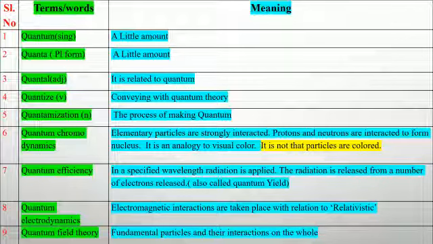Number eight, quantum electrodynamics. The electromagnetic interactions take place in relation to relativity. Number nine, the last one, is quantum field theory, which means fundamental particles and their interactions on the whole.